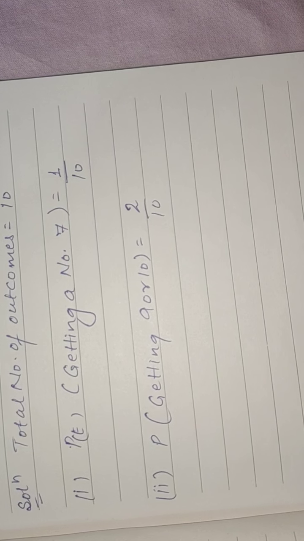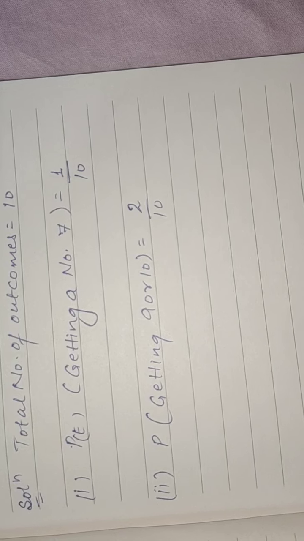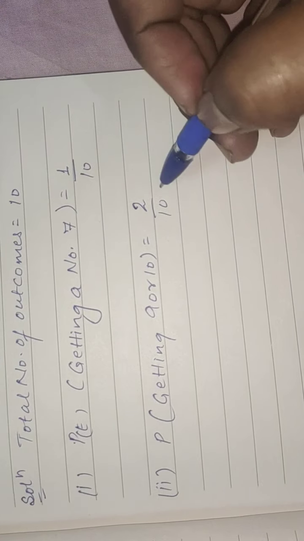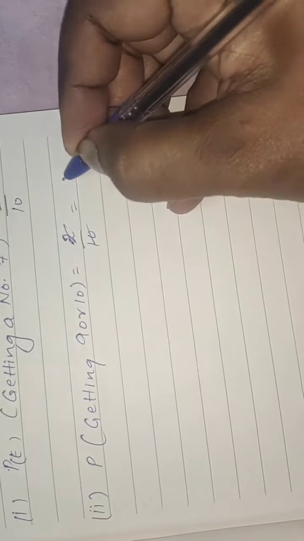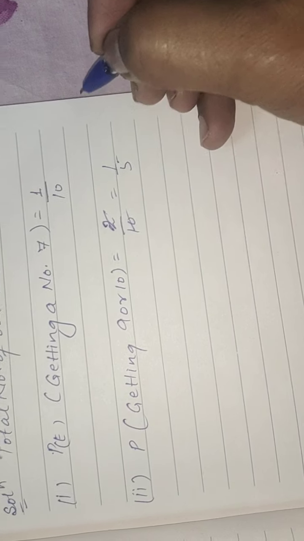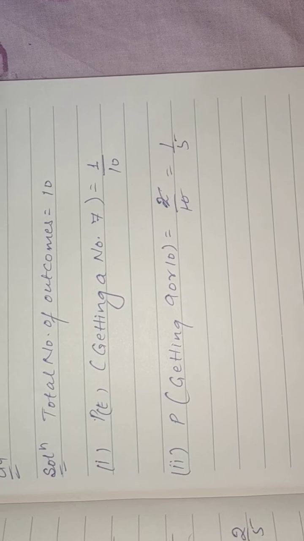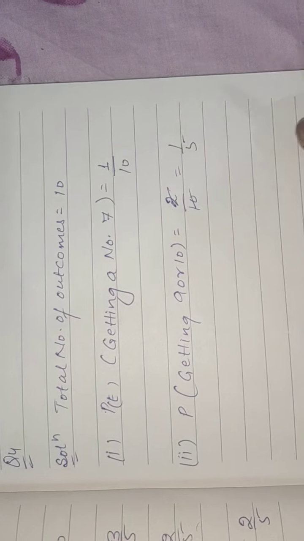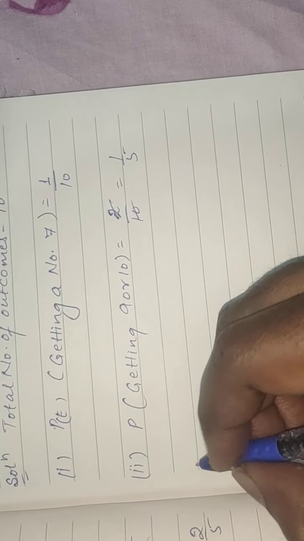Because either 9 can come or 10 can come. So there are two favorable conditions, and the total number of outcomes is 10. So 2 fives are 10, which means 1 upon 5 is your answer. Okay, take a look.